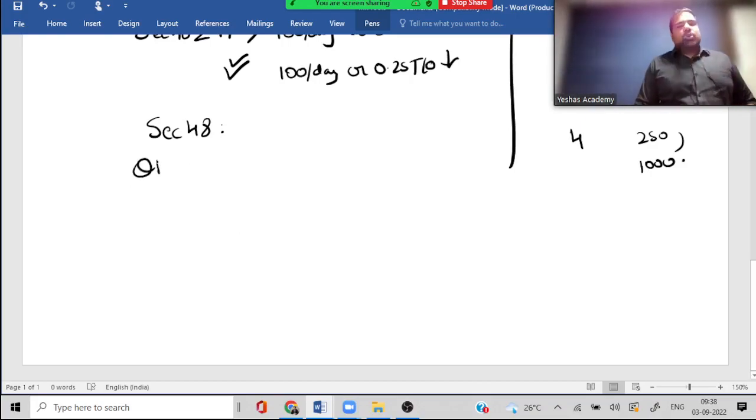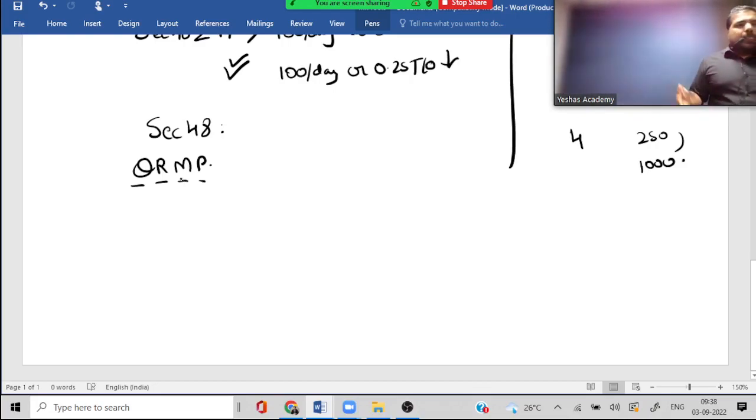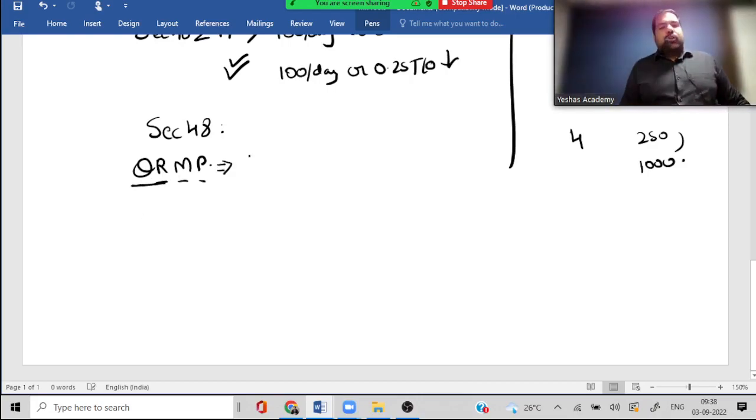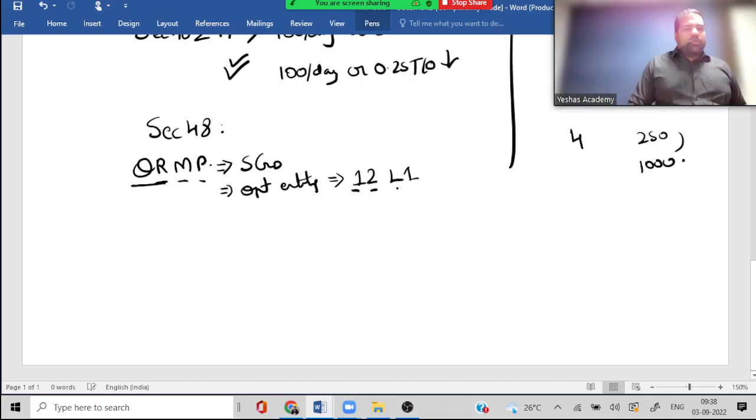And guys, QRMP scheme. Quarterly return, monthly payment. Generally, guys, how many GSTR 1s? 12 and GSTR 3Bs? Is that a big burden? So can you file quarterly returns? Only for people whose turnover is up to? Do we have to opt in? Can I opt in entity wise? What is the period of opting? 1 to L1. That means last quarter, first day of the second month till this quarter, last day of the first month.